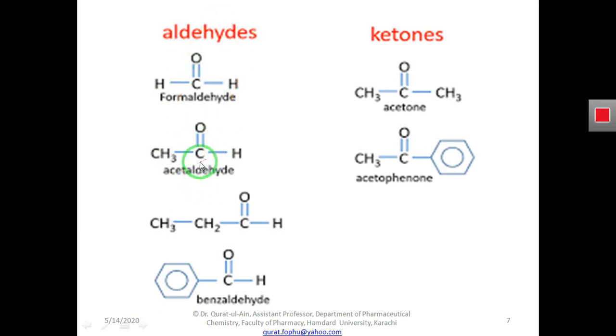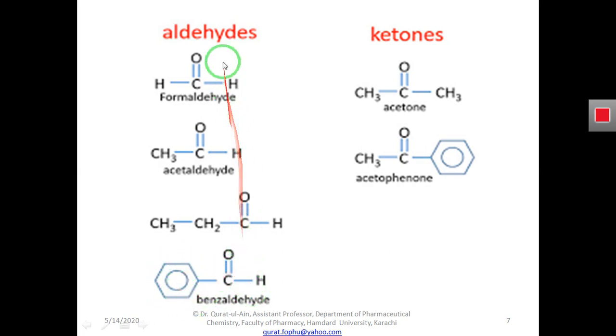And in this case we can see that the carbon is bonded to the oxygen with a double bond, and one must be hydrogen, and one is the R group, that is the methyl group. So if we have the methyl group, we say it is acetaldehyde, that is one example of aldehyde. And in case of benzaldehyde, what we have here is the benzyl group as the R group.